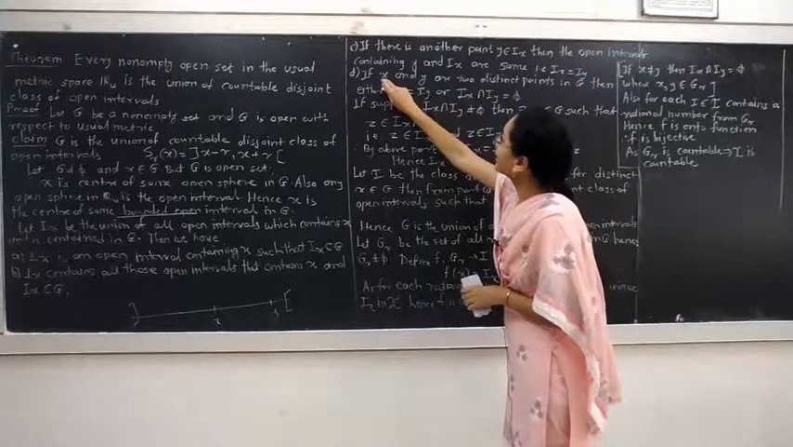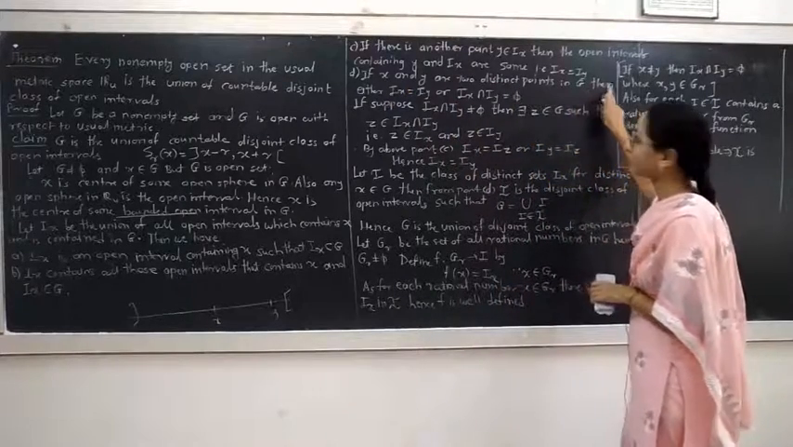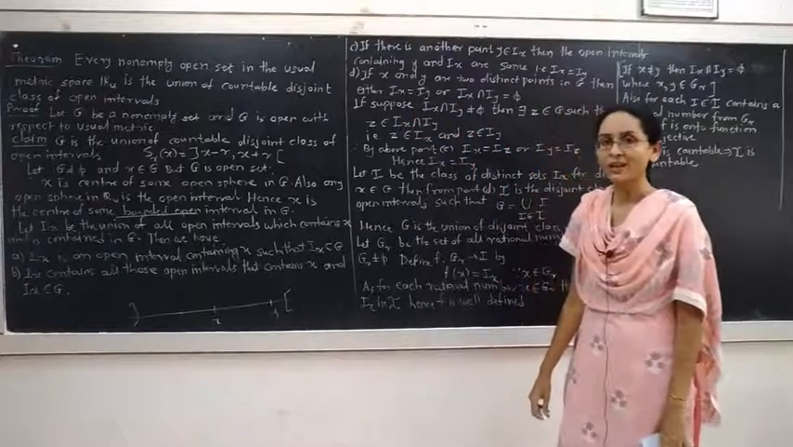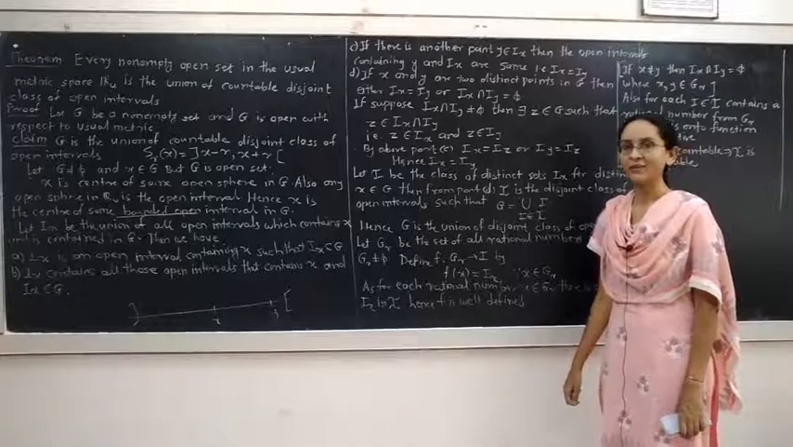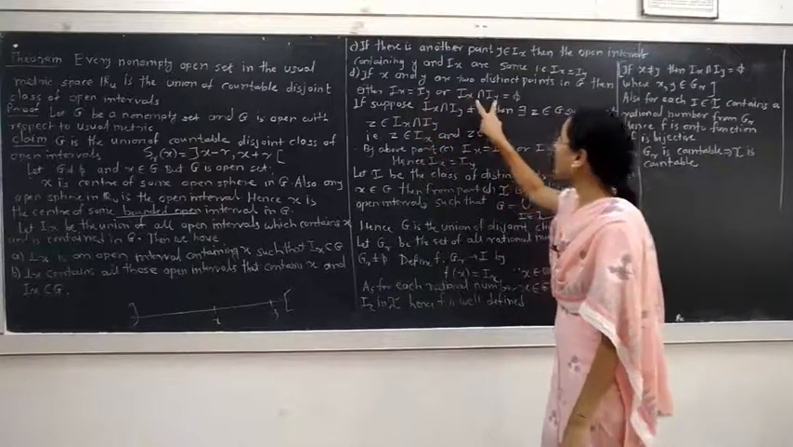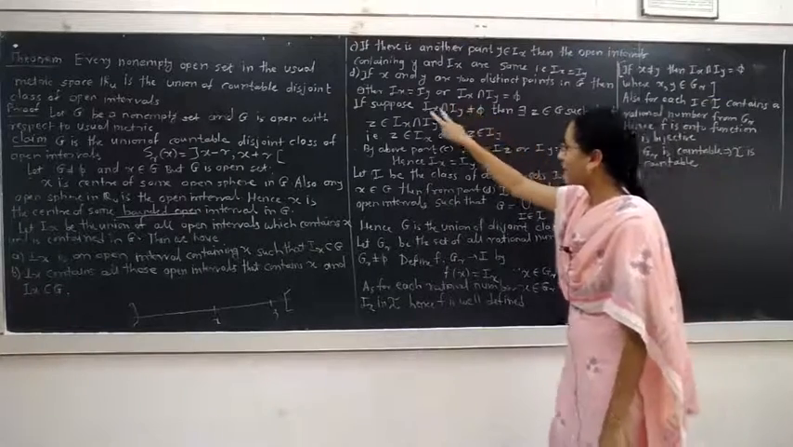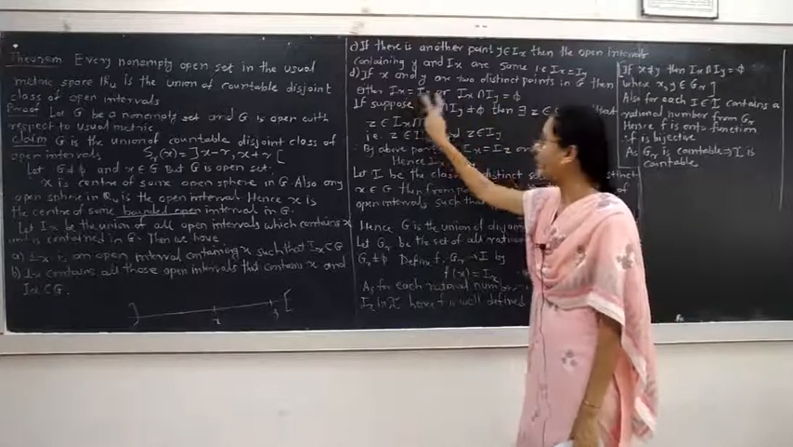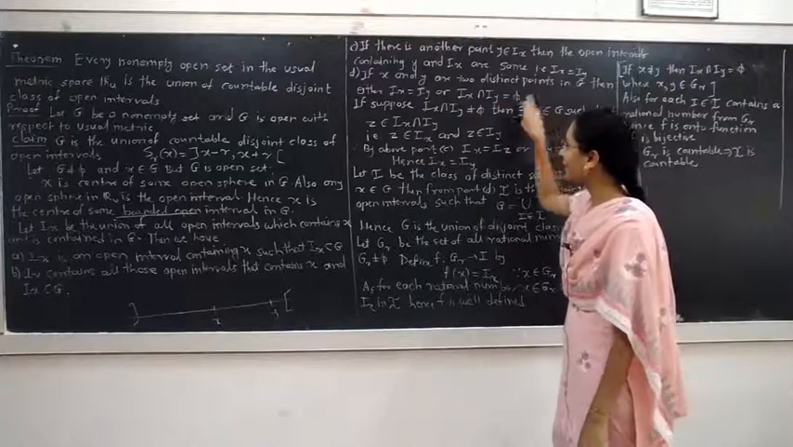Fourth point is, if x and y are two distinct points in G, G being an open set, then either the union of open intervals containing x, which is Ix, and the union of open intervals containing y, which is Iy, are both the same or they are disjoint. We can prove this statement. Suppose they are not disjoint, then we have to prove they are identical.